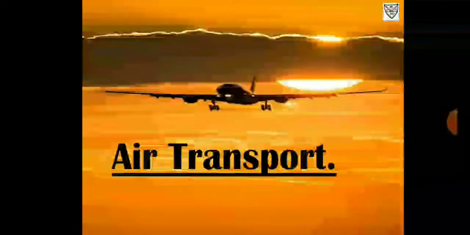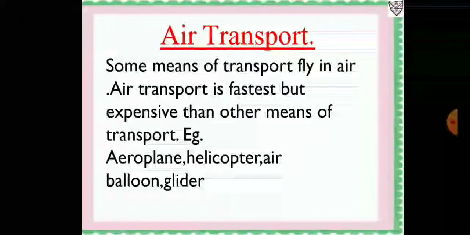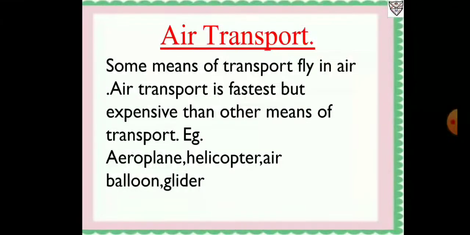Air transport. Some means of transport fly in the air. Air transport is the fastest but more expensive than other means of transport. Examples: aeroplane, helicopter, air balloon, glider. Students, this means of transport is the fastest one. You can reach anywhere in a short time.